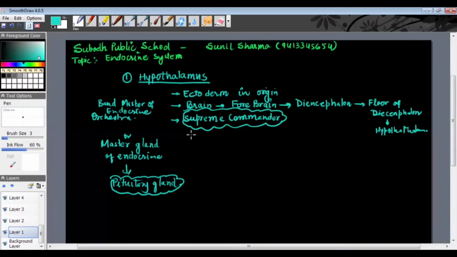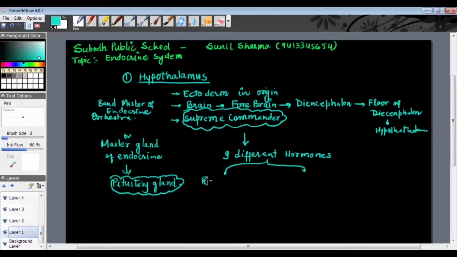Now the question comes, how does the hypothalamus control the pituitary? Please remember, from the hypothalamus, in total, 9 different hormones are released. These hormones can be categorized in 2 categories.